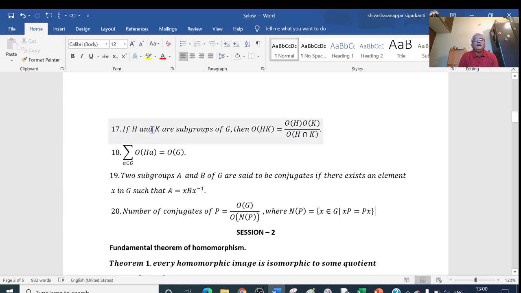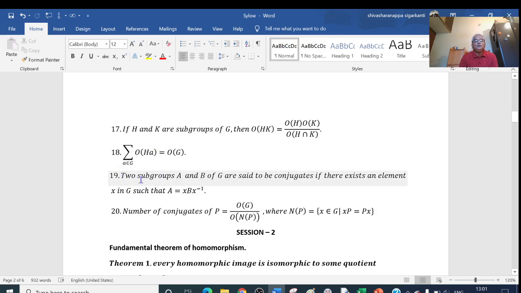One more property, if H and K are subgroups of G, then the order of HK can be written as the order of H times the order of K divided by the order of H intersection K. So H and K are any two subgroups of G. And one more property, the order of Ha, a belongs to G, is equal to the order of H. This is used while proving the Lagrange theorem.